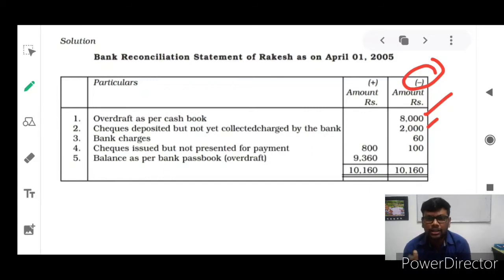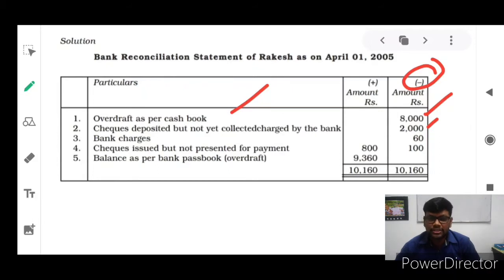But you are Rakesh, so you have a firm. In that firm, you are maintaining a cash book and comparing with the bank passbook. Actually, you availed overdraft facilities from the banker. So 8,000 rupees, which is the credit balance of the cash book, we have entered as overdraft as per cash book. Then you submitted the cheque which you got from your debtor to the banker. The banker fails to credit that cheque to your bank account because the cheque is bounced.